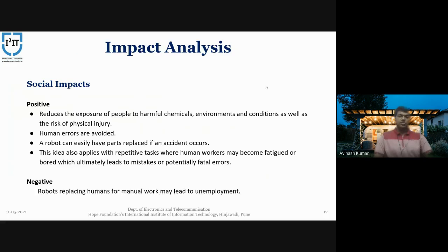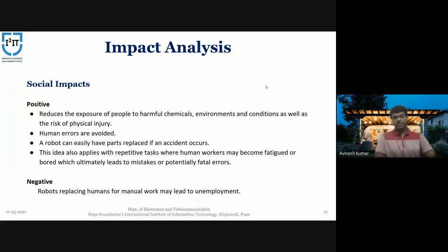As we know, systems have an impact on society as well as the environment. So first we consider the social impacts. If we consider the positive impacts, it will reduce the exposure of people to the harmful chemicals produced by normal IC engines or the common vehicles present on the road nowadays. It will also reduce human error and avoid collisions. The robots can easily have parts replaced if accidents occur.